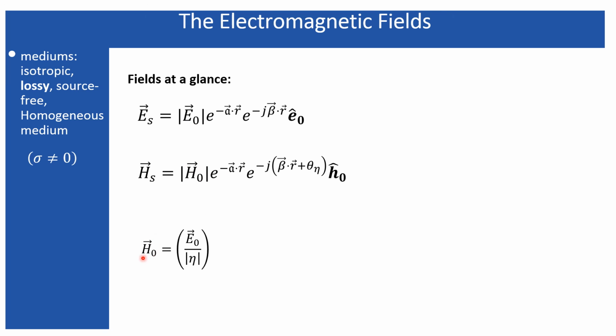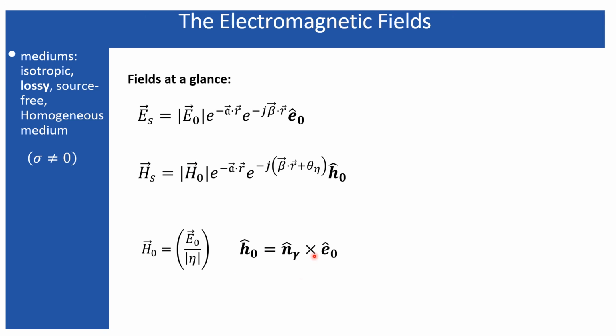And here the magnetic field and electric field follow this relation, where mod of eta represents the magnitude of the intrinsic impedance, and the phase term of the intrinsic impedance appears in this expression of the magnetic field. That signifies that the electric field leads over the magnetic field,